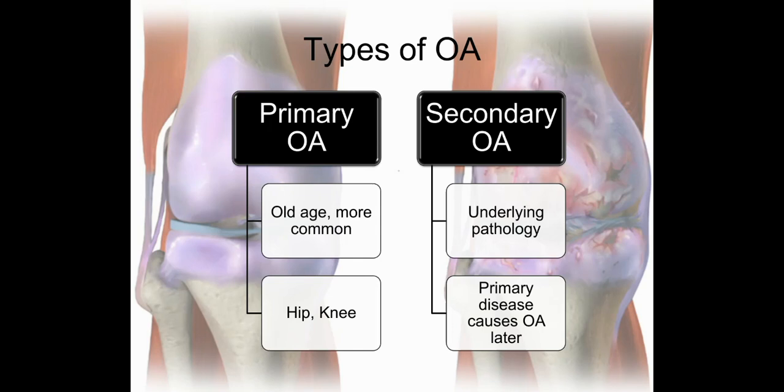The second type of osteoarthritis, that is the secondary osteoarthritis, has some underlying pathology. So there can be some history of trauma like ACL tear or MCL tear or any ligament injury or any other disease. After this underlying pathology, that is the primary disease, later on the patient will develop OA. So in secondary osteoarthritis, there will be underlying pathology following which there will be osteoarthritic changes. Please remember, these are the basic two types of osteoarthritis.